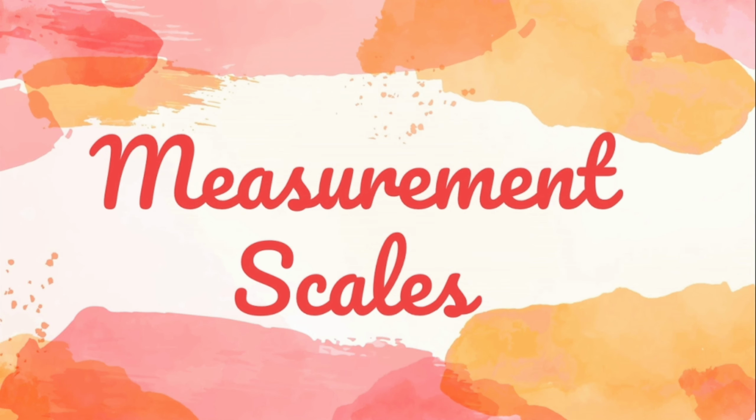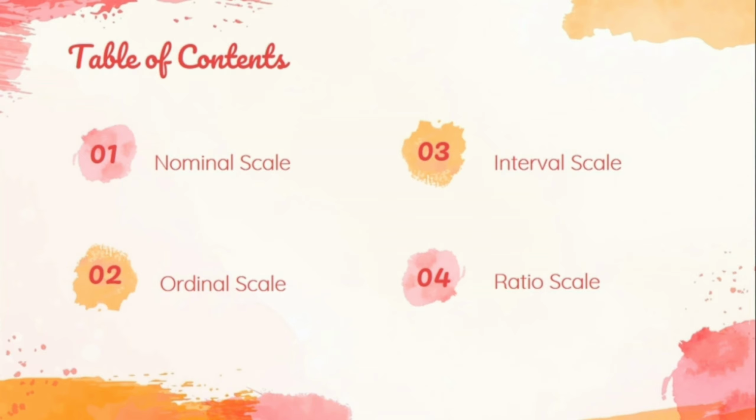Today we will learn measurement scales. Measurement scales is the process to assign values to the elements to summarize the data. It also determines which statistical methods are appropriate to use on data to produce valid results. Measurement scales can be further divided into nominal scale, ordinal scale, interval scale, and ratio scale.